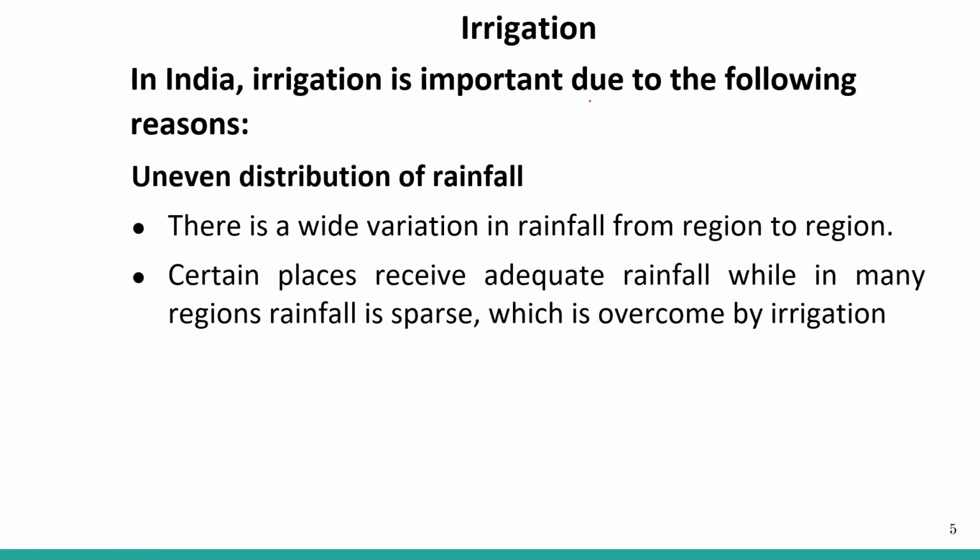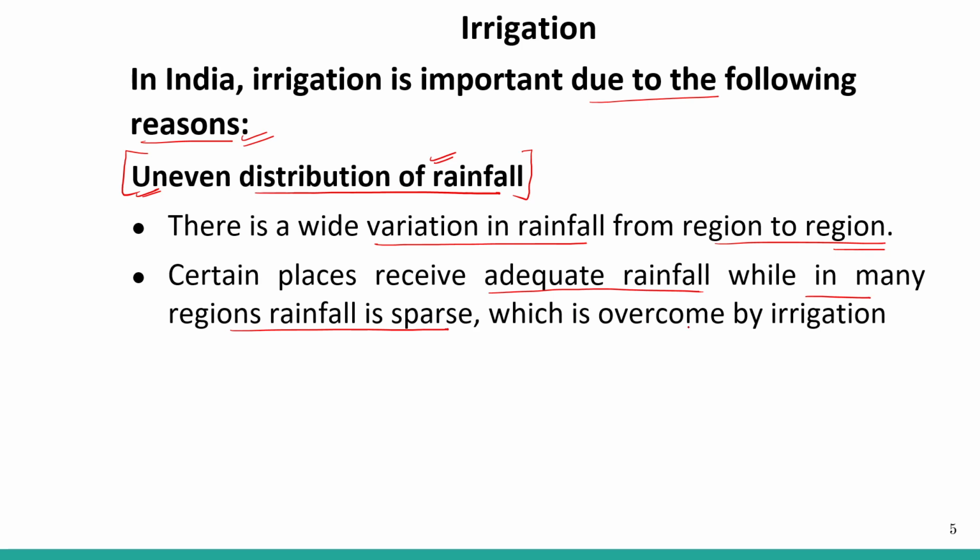In India, irrigation is important due to the following reasons. So let us understand why it is important in India. Uneven distribution of rainfall. The rainfall in our country is not evenly distributed. We all know there is a wide variation in rainfall from region to region. Certain places receive adequate rainfall, while in many regions the rainfall is sparse, which is overcome by irrigation. So at some places we are totally dependent on artificial supply of water, that is the irrigation method, right? Because in some regions there is no rainfall or very sparse rainfall.